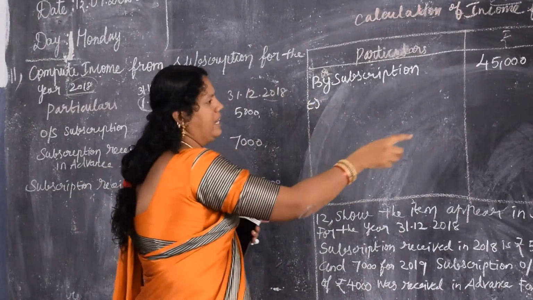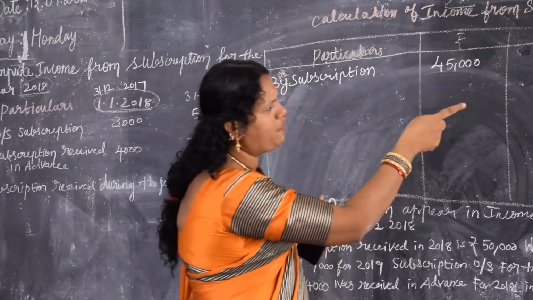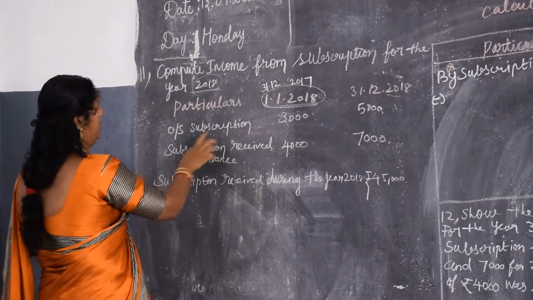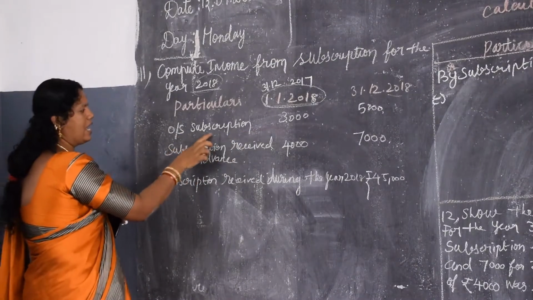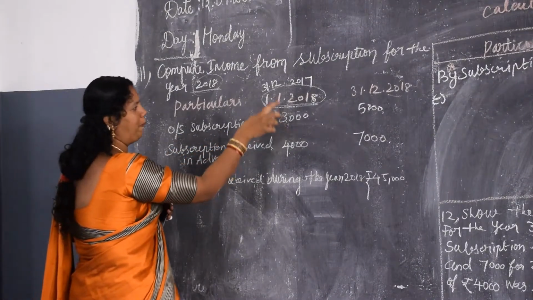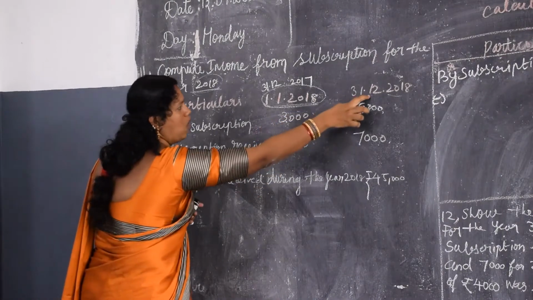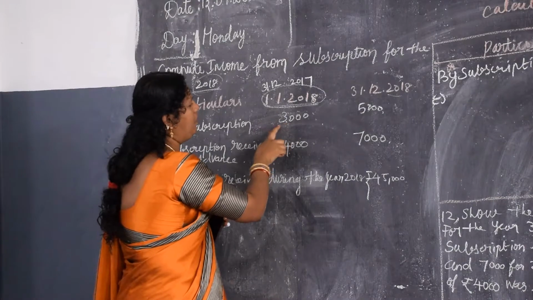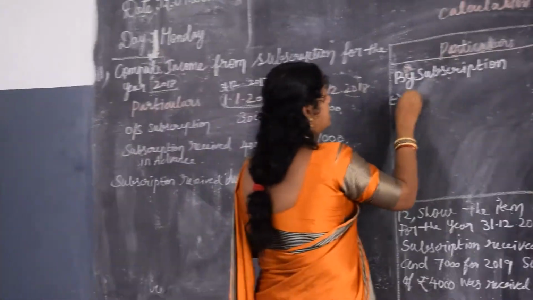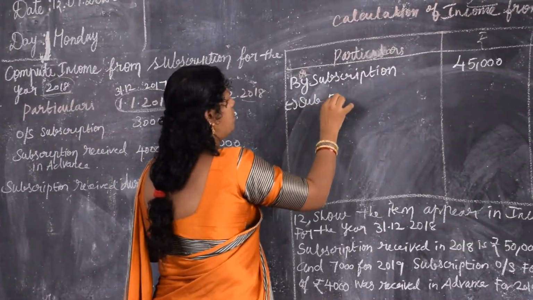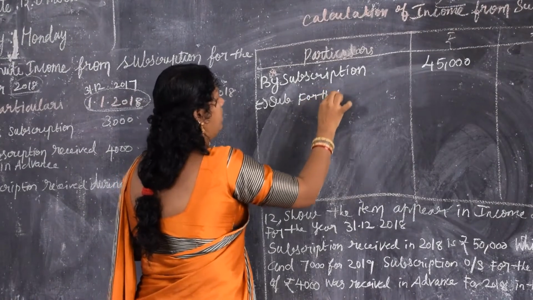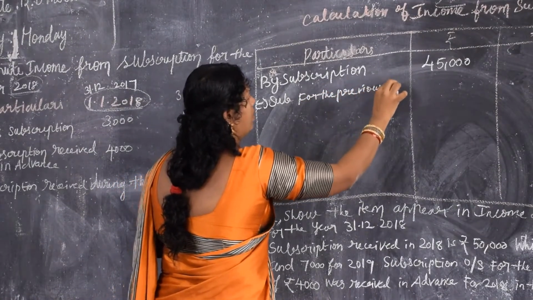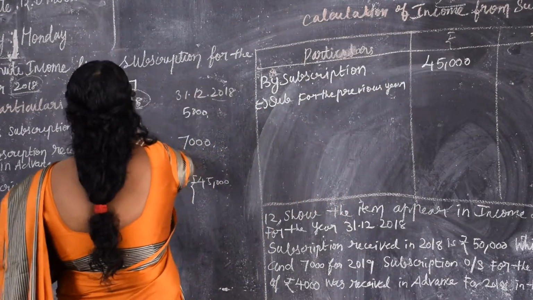Minus, what is the minus? First in the format is subscription for the previous year. What is the subscription for the previous year here? You should not take it as an outstanding subscription. It is the subscription for the previous year. The current year is 2018. The previous year is 2017. The previous year subscription is 3,000.